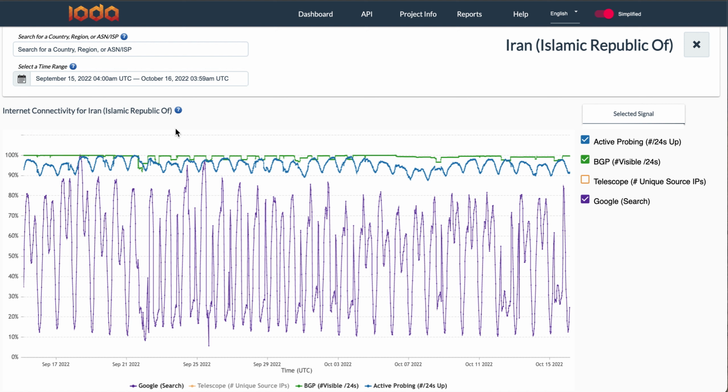So this just goes to show that it's important to look at patterns during a normal internet time frame and see what's happening in this time frame where we know that there was potentially a disruption. So indeed, all of these dips in BGP, active probing, and Google Web Search line up with the daily shutdowns experienced by Iranians.